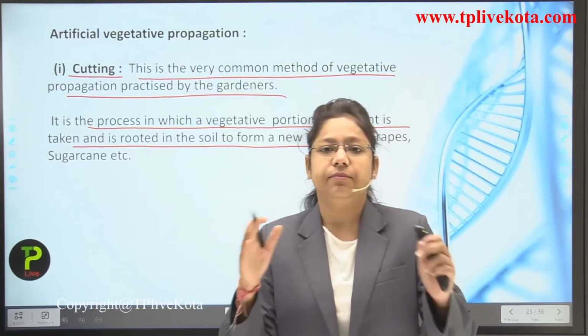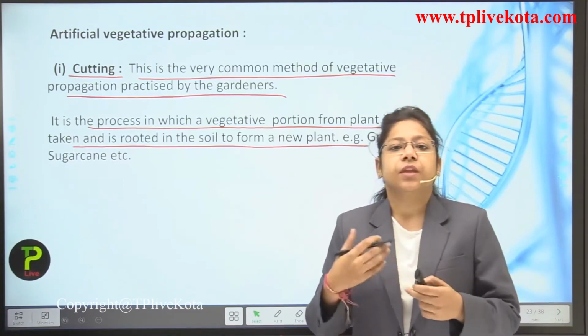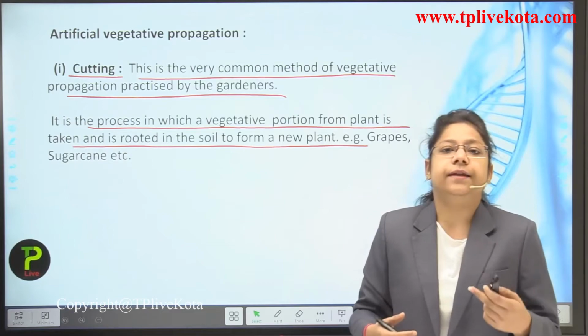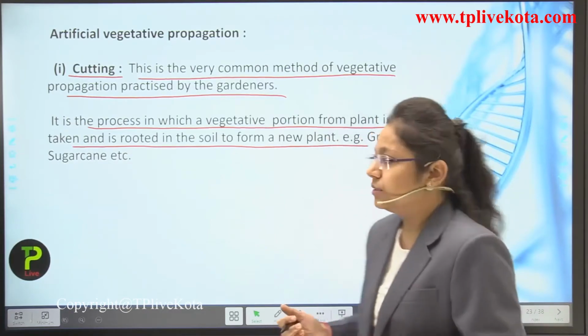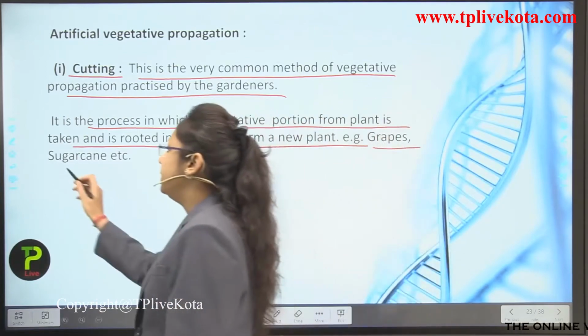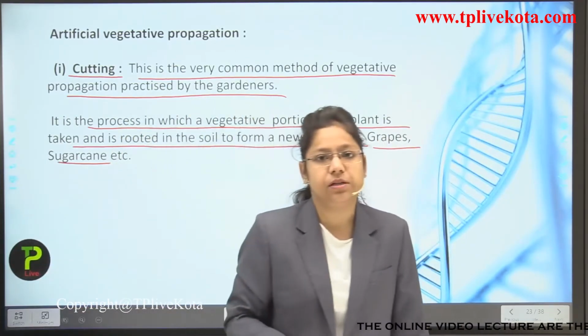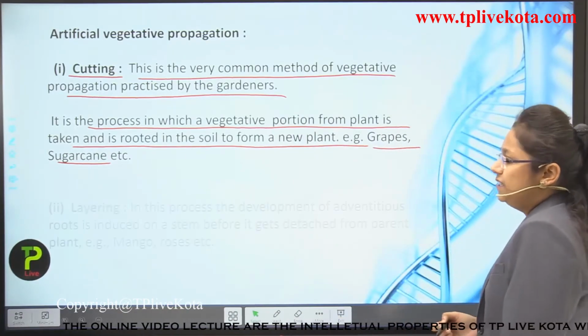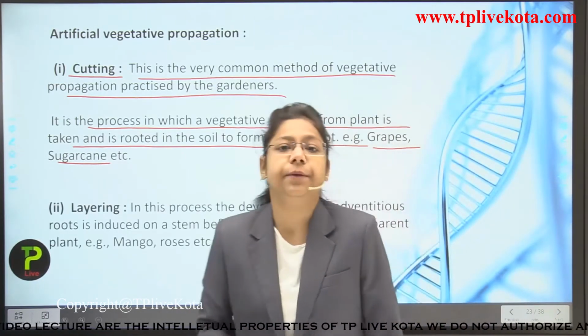We cover it with a layer of soil, and then after some time, when we provide it favorable conditions, a new plant arises. It can occur in grapes as well and in sugarcane. These are examples of plants in which the cutting method of vegetative propagation is usually used by gardeners.